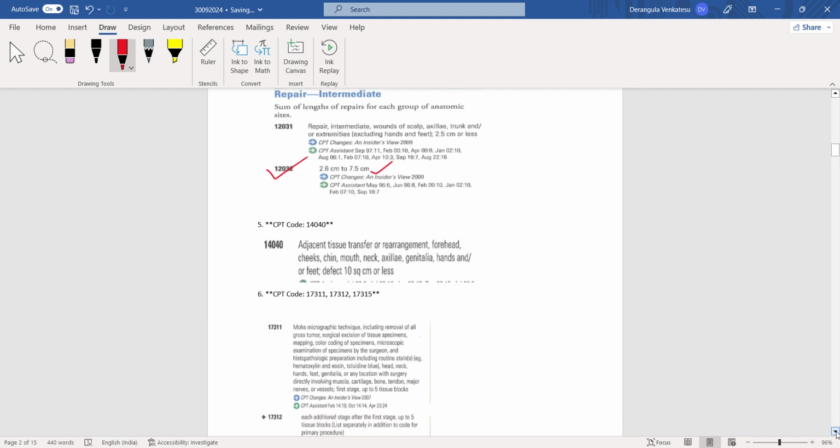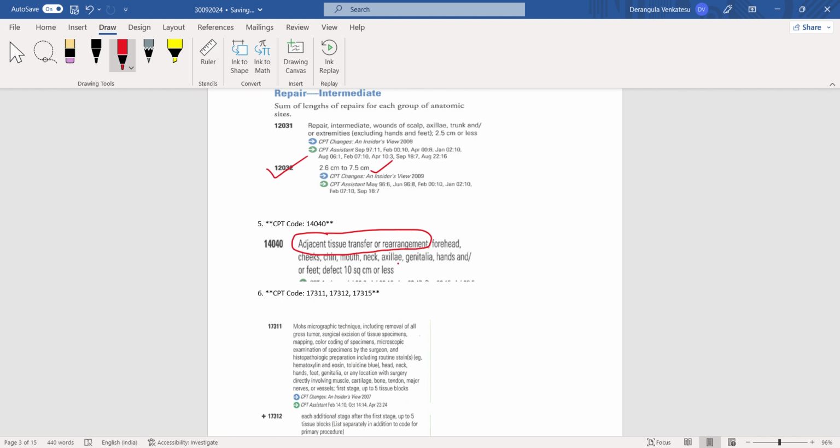And next question, they asked about adjacent tissue transfer or rearrangement of forehead, cheeks, chin, mouth, neck, axilla, genitalia, hands and or feet, defect 10 square centimeters or less. This question they have asked, and the answer is 14040.